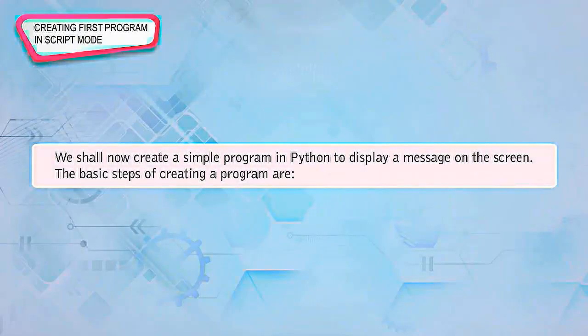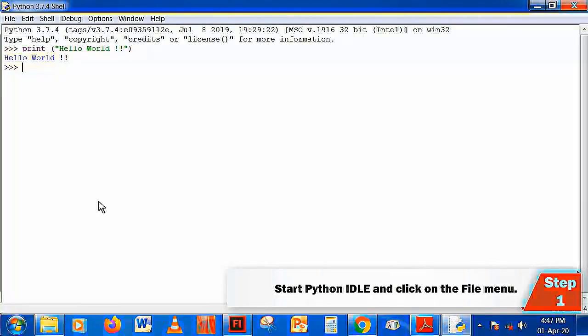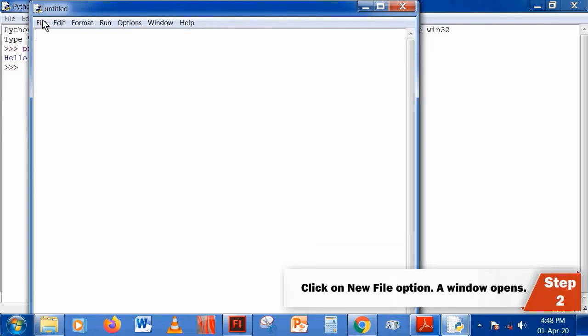Creating first program in script mode. We shall now create a simple program in Python to display a message on the screen. The basic steps of creating a program are creating and writing the program, and executing or running the program. Creating and writing a program. Step 1. Start Python IDLE and click on the File menu. Step 2. Click on New File option. A window opens.